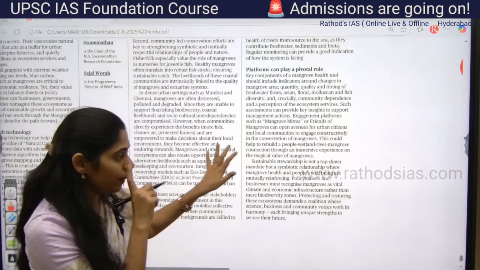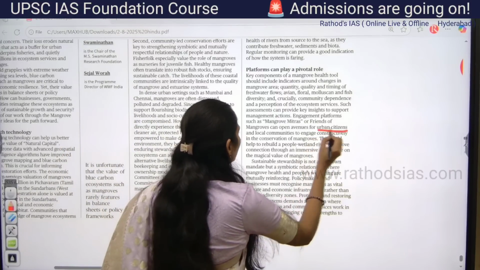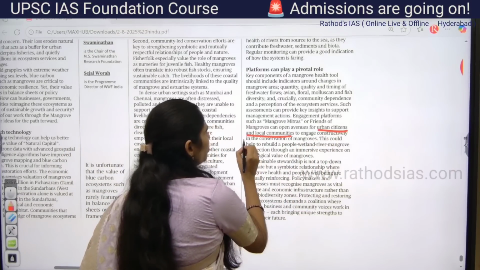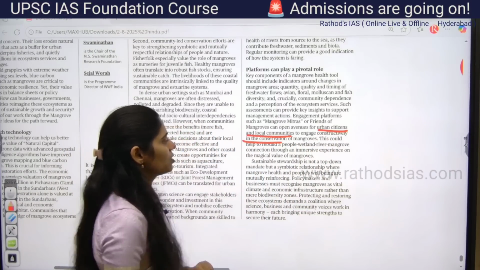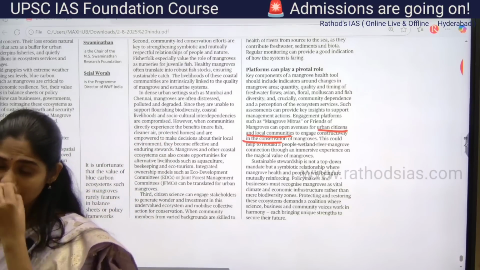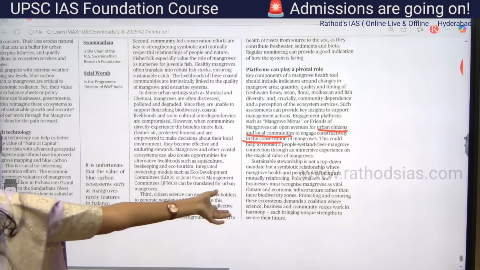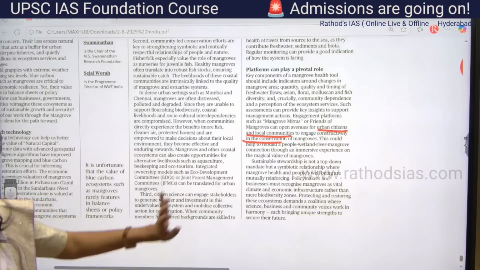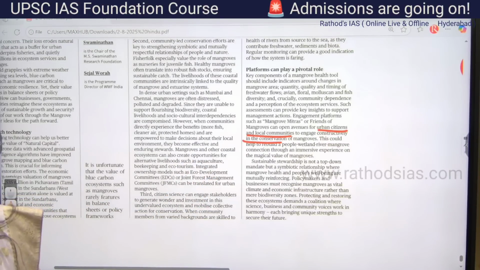They are open avenues for urban citizens and local communities to engage in conservation of mangroves. So if you're talking about conservation of mangroves, you can add this point as an example, and this is a value-added point, that is Mangrove Mitras, nothing but Friends of Mangroves. They are the avenues where urban citizens can participate in conservation of mangroves, guys. So these are the points mainly said here.